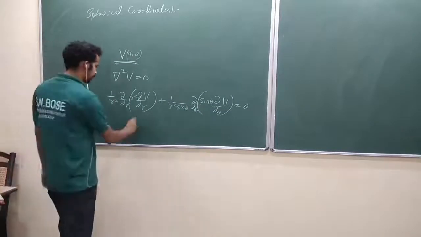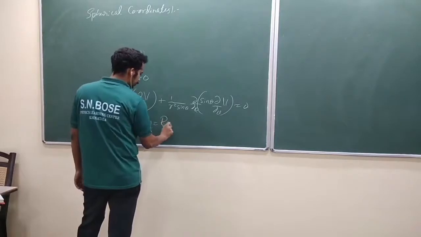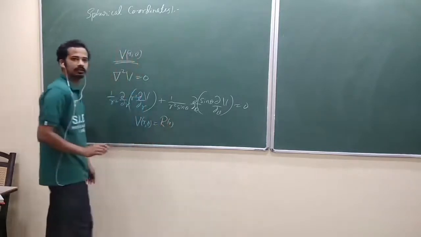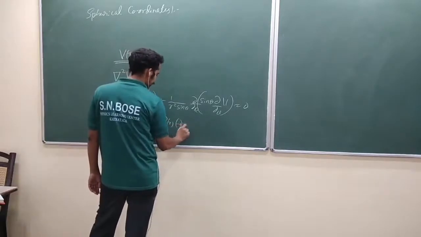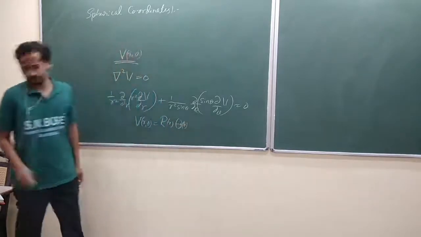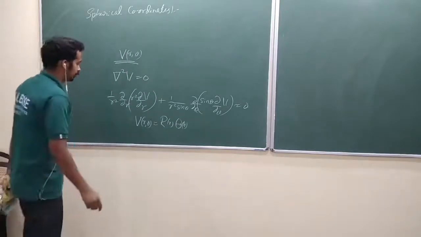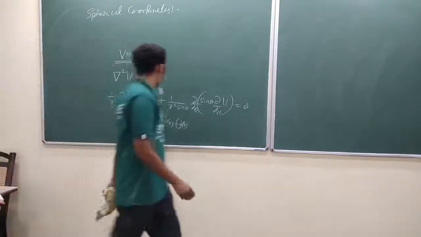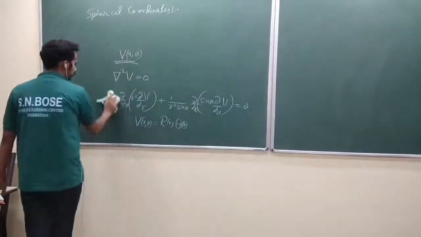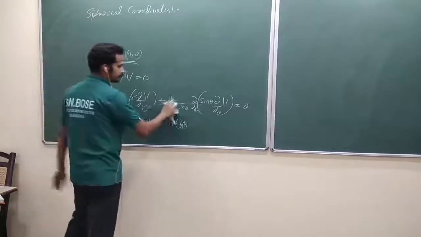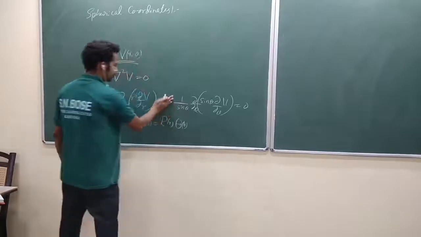Again, the same step: the potential V of r, theta can be written, just like we have done in the case of the Schrodinger equation in 3 dimensions, as R of r times capital Theta of theta. Now substituting that into this equation, you can just get rid of the 1 by r square, because the right hand side is 0. So now this is the equation.